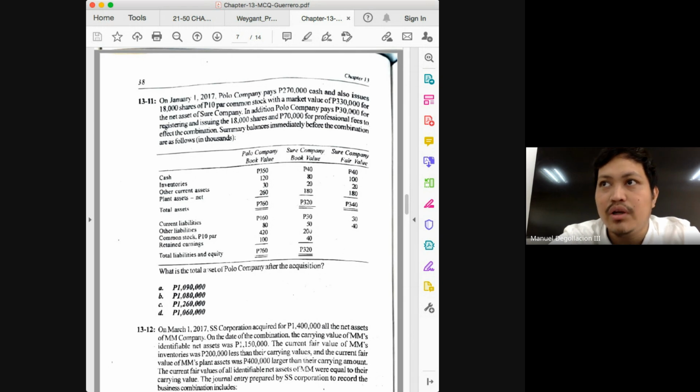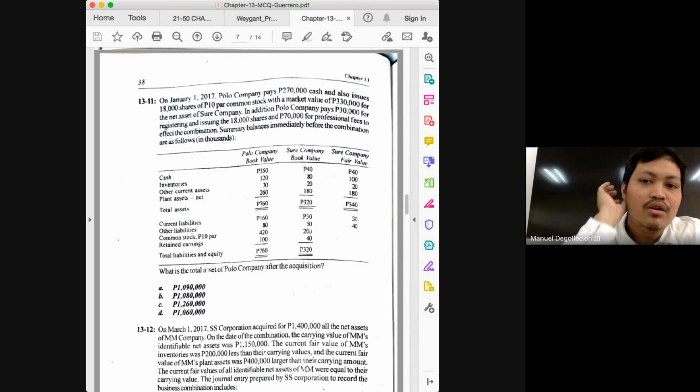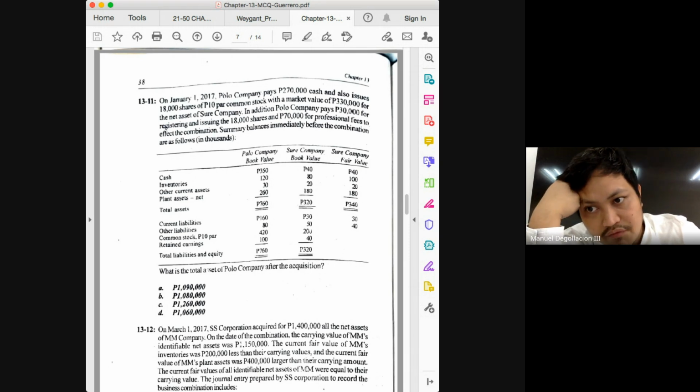340 minus 70 will give you 270,000. Okay, and we have the two things we need to solve for our goodwill or gain. What do we do? Deduct the fair value of the net assets from the consideration. Consideration is 600,000. Fair value of the net assets is 270,000. Okay, so that will give you a difference of 330.